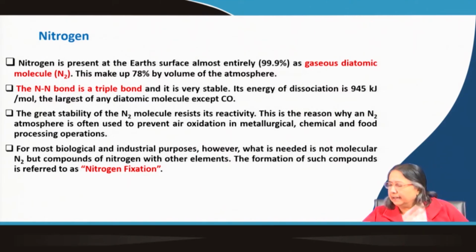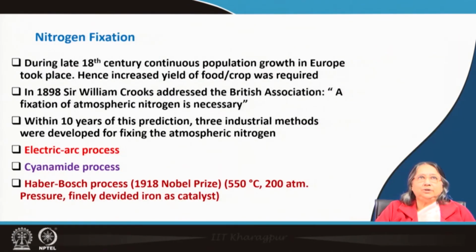We have seen that for plant growth we usually need nitrate or ammonia. The ammonia fertilizers are there. So, for plants to grow, we need some combined form of nitrogen, that means some nitrogen compounds.